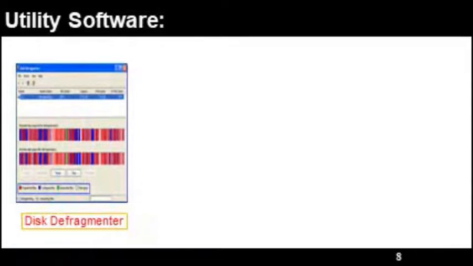First one is the defragmenter. It is used to defragment the spaces, meaning the unnecessary spaces which come between the large data can be cleaned by the disk defragmenter. It just collects all the data at one side and all the free spaces at another side.